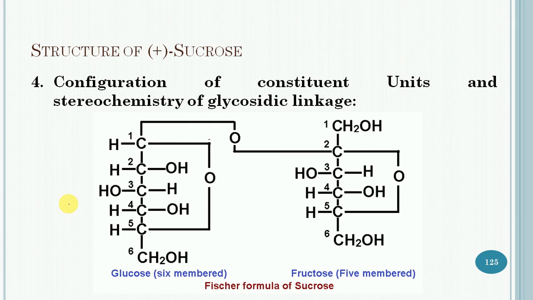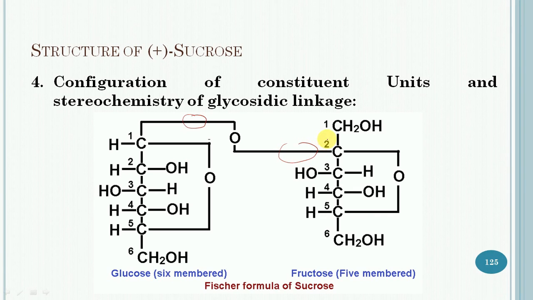Sucrose is hydrolyzed by the enzyme maltase, which can hydrolyze only alpha glucosidic linkage. This indicates an alpha configuration at the glycoside portion. Sucrose is also hydrolyzed by the enzyme sucrase, which can hydrolyze beta fructofuranoside but not alpha fructofuranoside. This indicates a beta configuration at the fructoside portion.